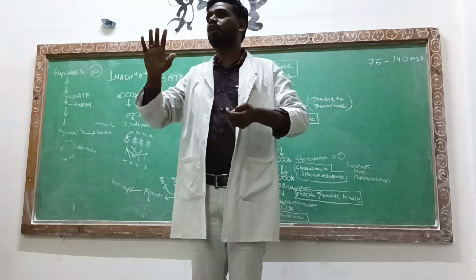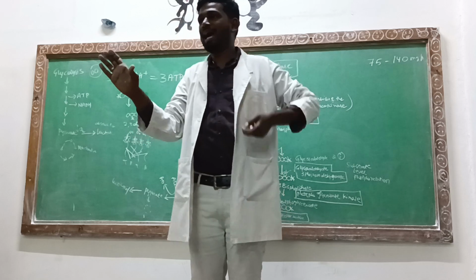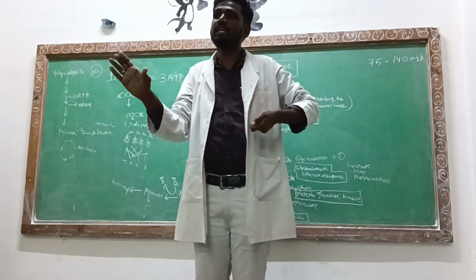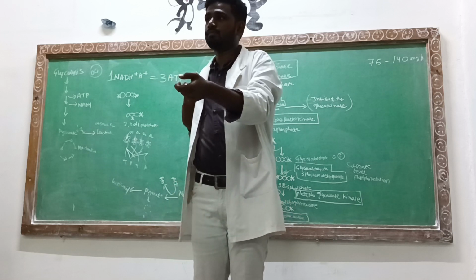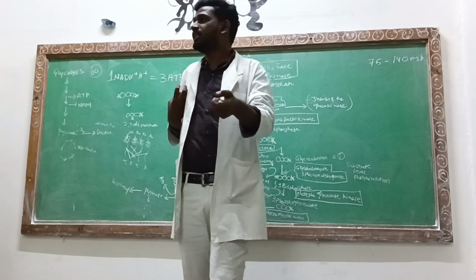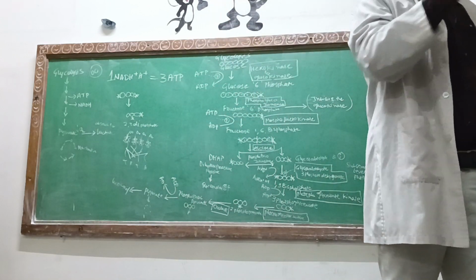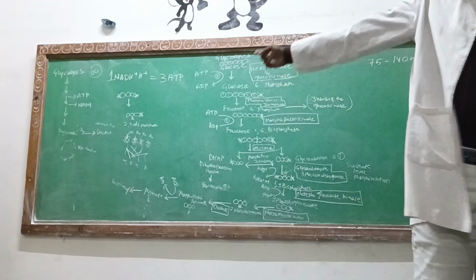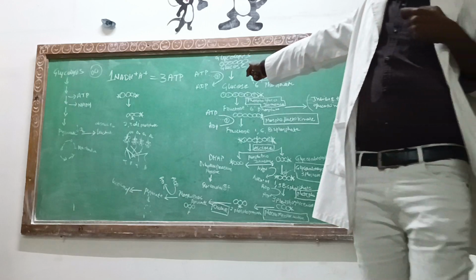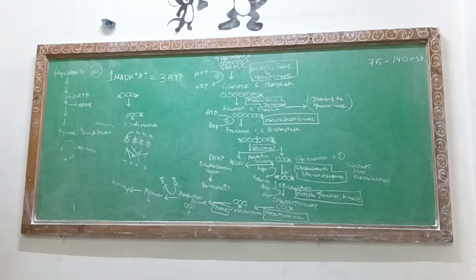Electron transport chain, understand it like a type of bank. You are having the NADH plus H plus in terms of a check. You are going there and withdrawing the cash. Simple. Now this NADH plus H plus is a type of check, and the electron transport chain is this type of bank. You are giving the check, you are taking the cash. So NADH plus H plus is a higher-energy molecule. When you put that into the electron transport chain, you are going to release the free ATPs from there.